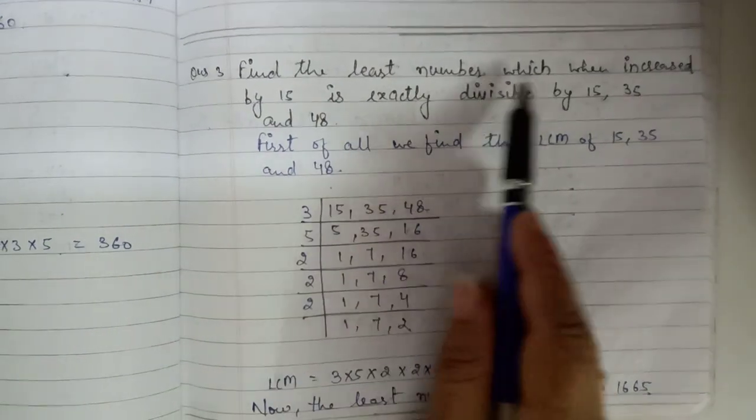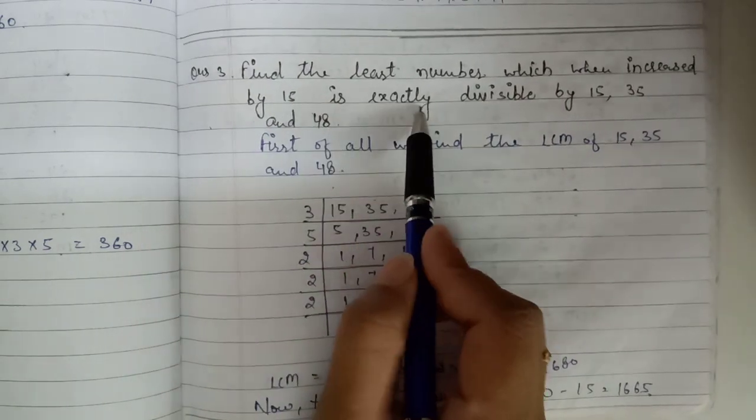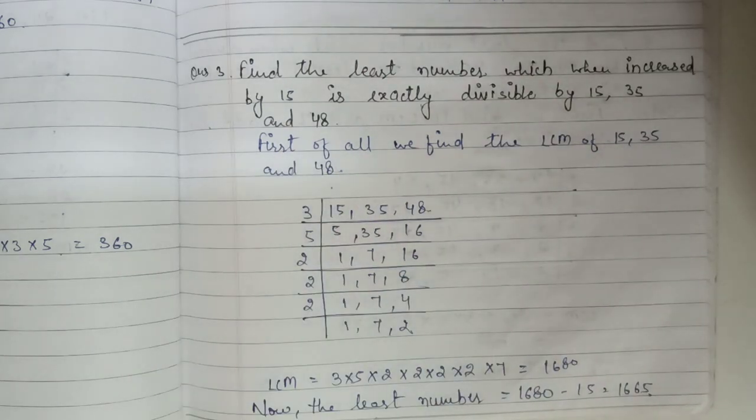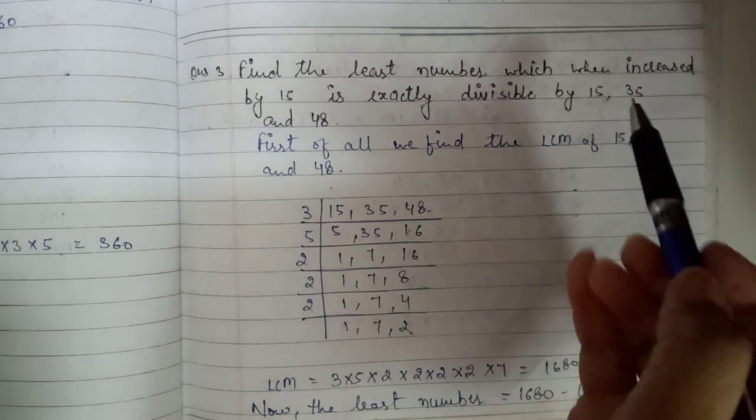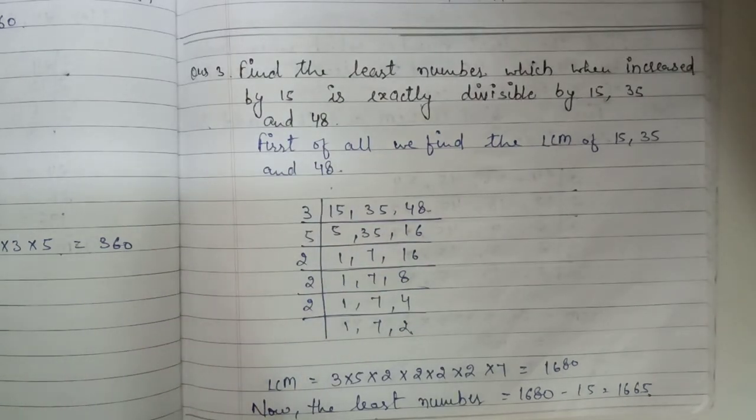Find the least number which when increased by 15 is exactly divisible by 15, 35 and 48. So here we have to find a number which is divisible. That means the number will be greater than these three numbers when increased by 15. That means we have to find the LCM of these three numbers. So using that division method, we will find the LCM, and the LCM will be